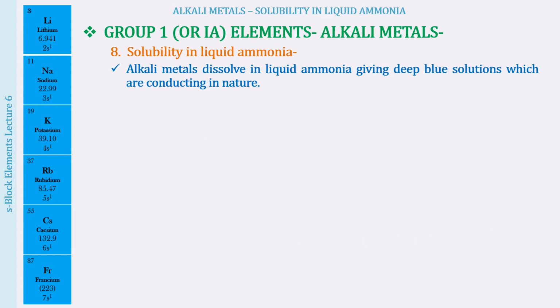So to understand the solubility of the alkali metals in liquid ammonia, there are two things that you have to understand over here. First of all, the alkali metal is being put into liquid ammonia. Alright, so M plus x plus y ammonia gives us M+(NH3)x and e−, that is the electron, with (NH3)y. So you have to understand what this x and y mean over here, why we have written M+(NH3)x and why we have written e−(NH3)y.